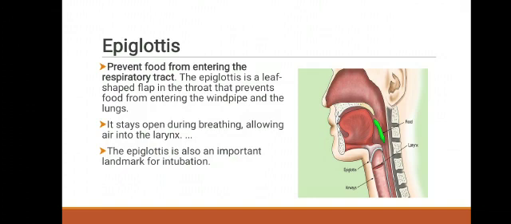Next one, epiglottis. The epiglottis prevents food from entering the respiratory tract. The epiglottis is a leaf-shaped flap in the throat which prevents food from entering the windpipe and the lungs. It stays open during breathing, allowing air into the larynx. The epiglottis is also an important landmark for intubation.